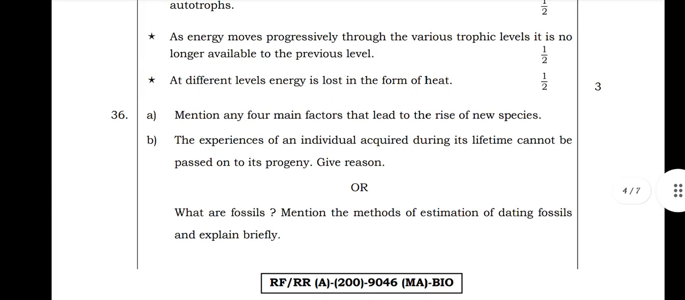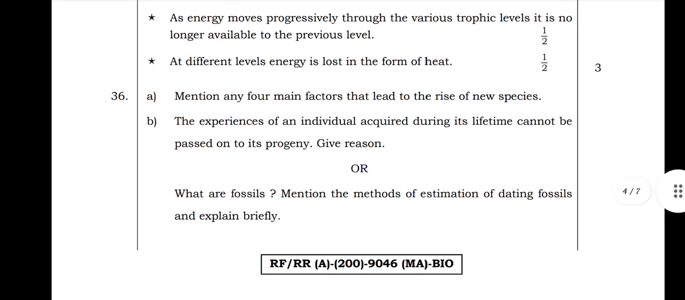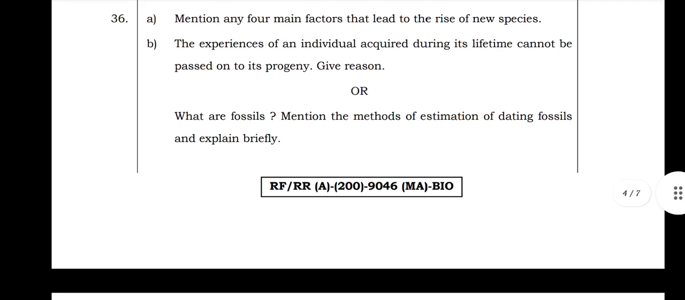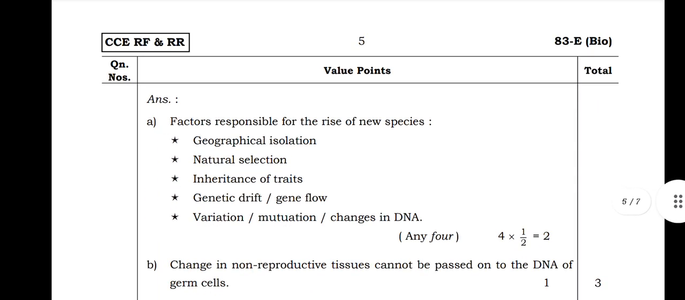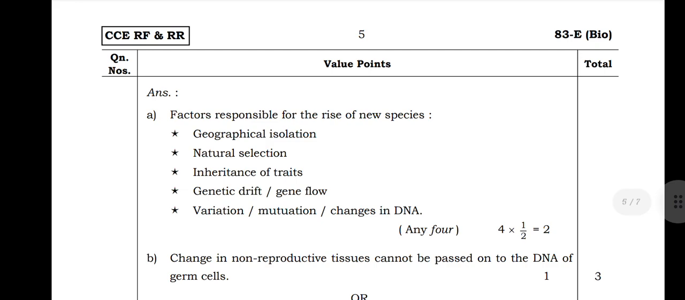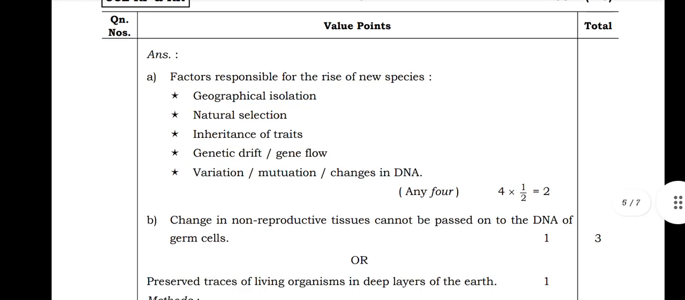And B question they asked is: the experience of an individual acquired during its lifetime cannot be passed on to its progeny. So change in non-reproductive tissue cannot be passed on to the DNA of the germ cells. So 4 into half mark for each point, therefore we will get 2 marks here, 3 marks we will get.